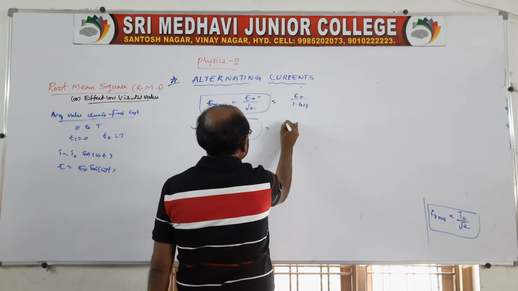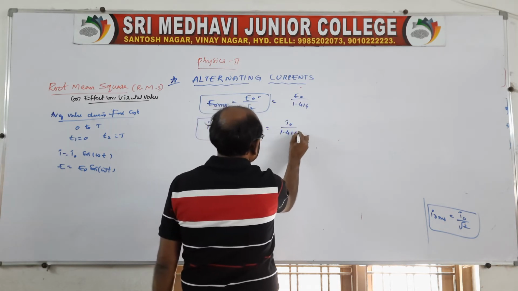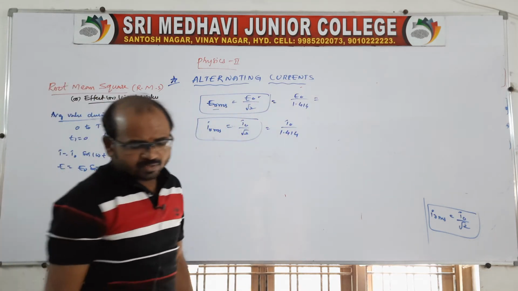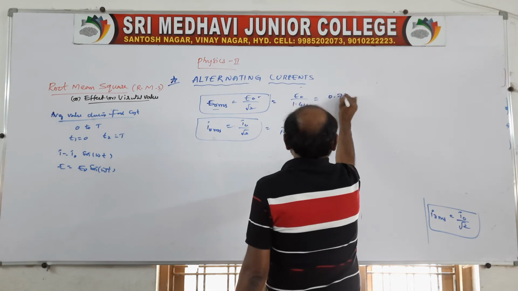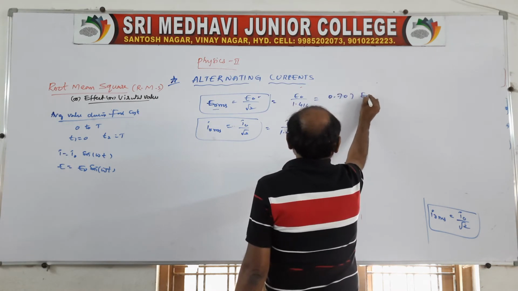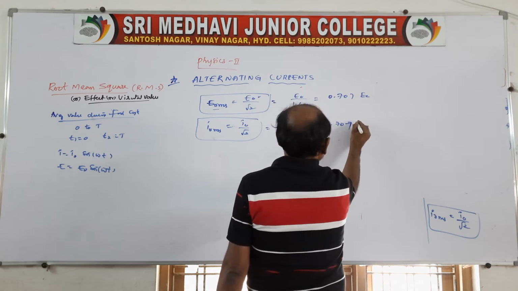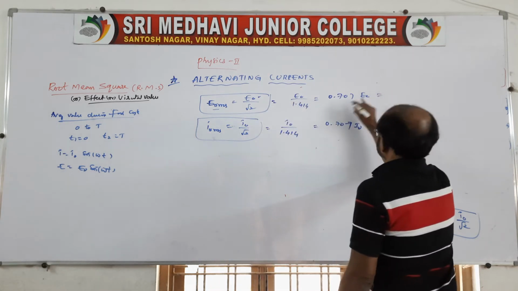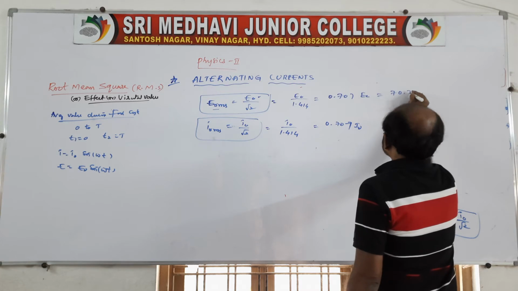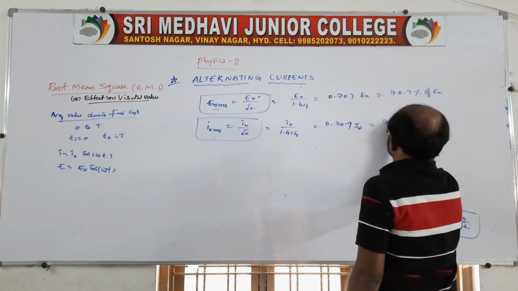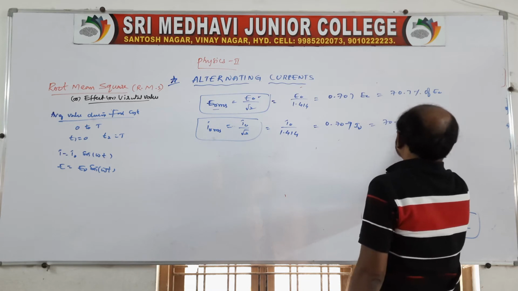Here also you write I naught by 1.414, so that it is approximately 1 divided by 1.414. We may get 0.707 E naught, and here also 0.707 I naught. Suppose we want to say it in percentage: 70.7% of E naught here, and here it is 70.7% of I naught.